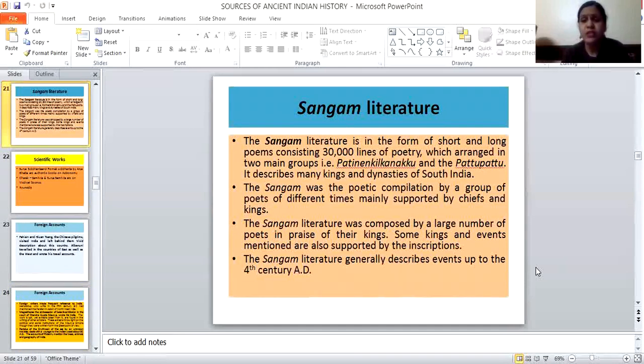Then Sangam literature. Sangam literature gives us information about South Indian history. Mainly it was written in the Tamil language, and the Cholas, Cheras and Pandyas were the rulers in South India. This literature gives a lot of information about kings, their administration, the social system of that period, religious condition, and the position of women, everything covered. If we thoroughly understand Sangam literature, we can know about South Indian history well.